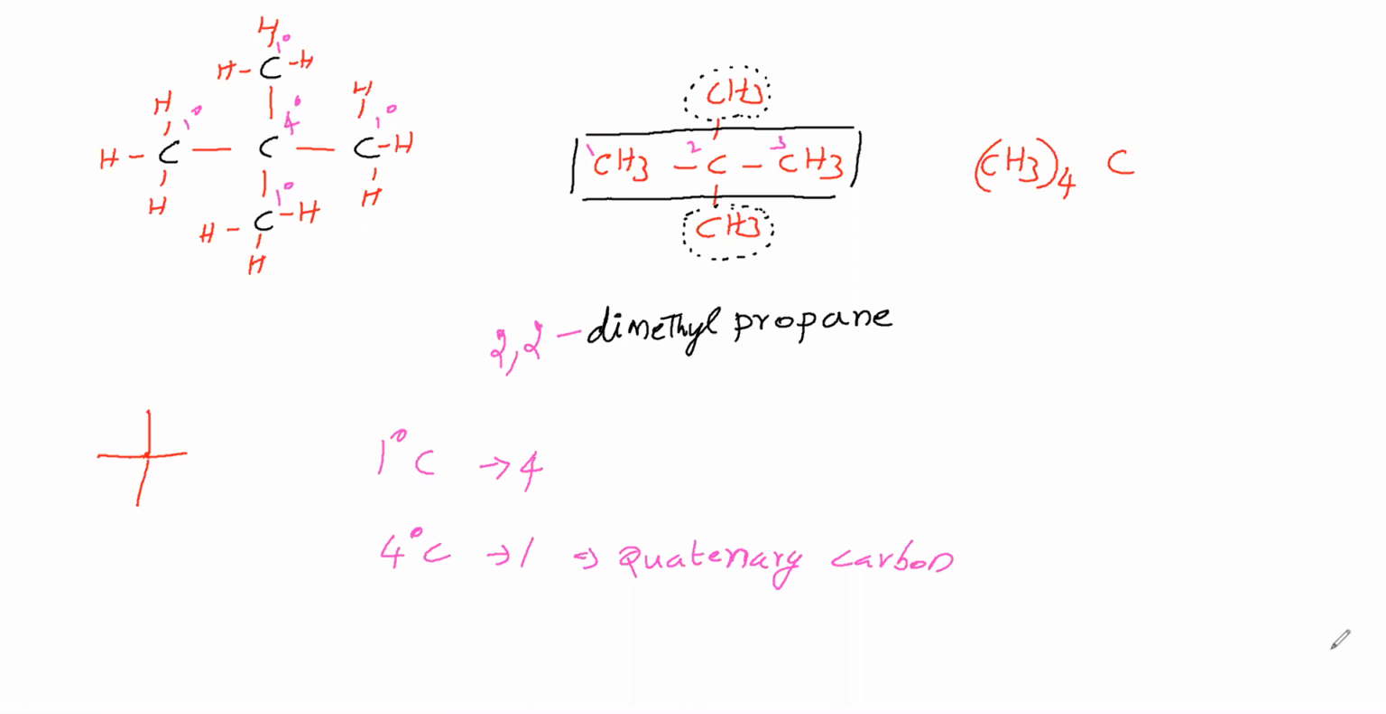Okay. Next we will take n is equal to 6. In this general formula, we will substitute n is equal to 6. So what we will get? C6H14. For this C6H14, what are the structural isomers? What are the chain isomers? What is the IUPAC name for the respective compound? That we will see.